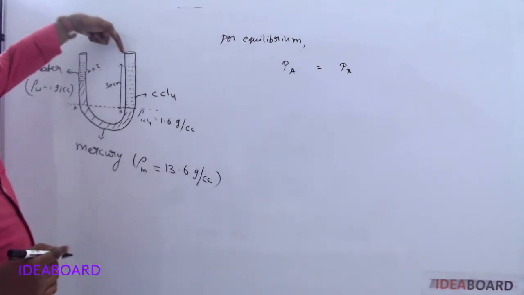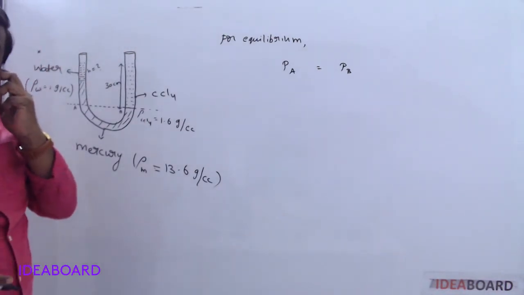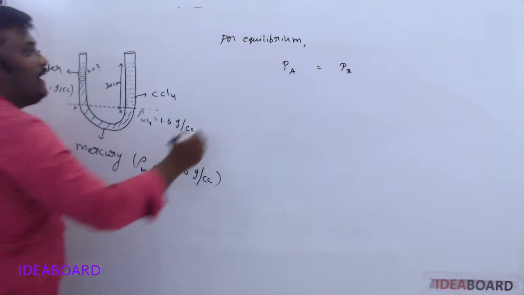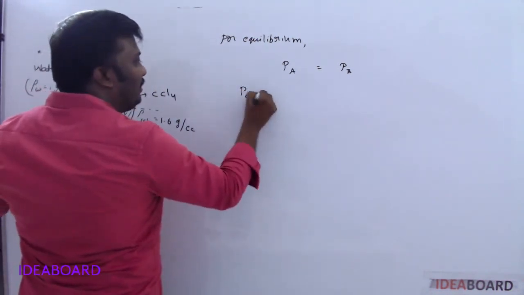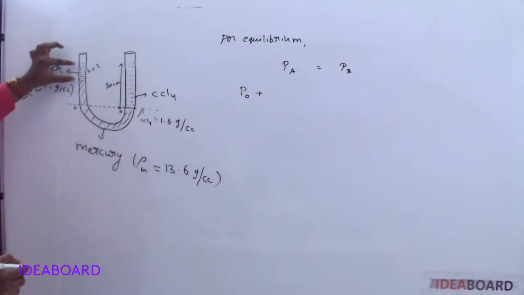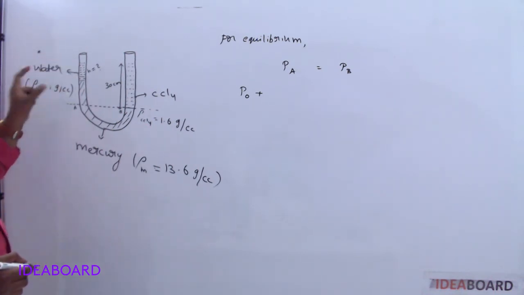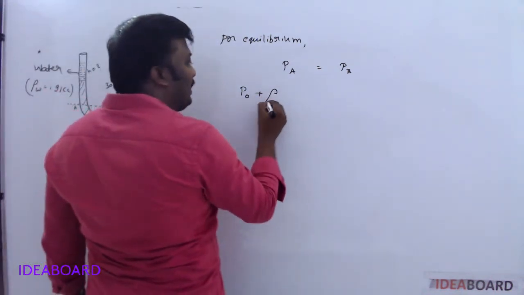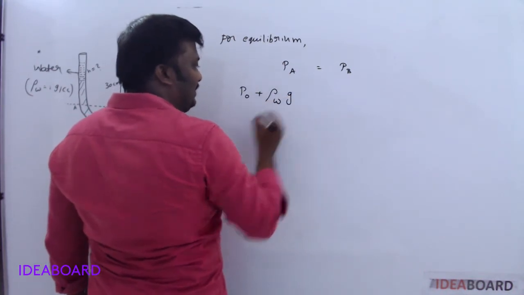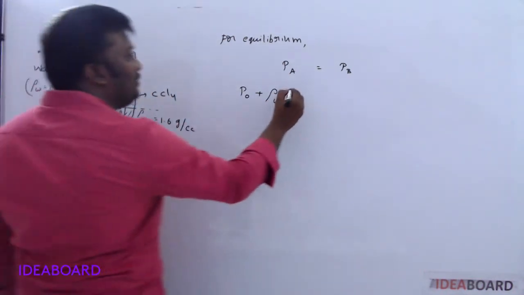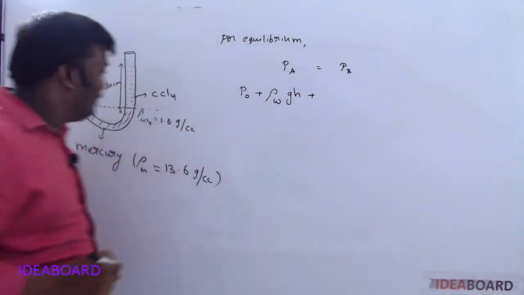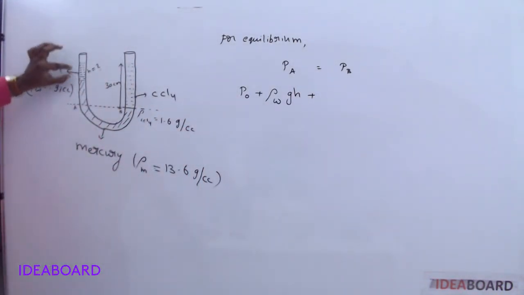Both sides are open, and open means atmospheric pressure is acting. So P naught plus, we have a certain height up to here, filled with water, so density of water, g, H, plus, yes, I do not require the pressure at this point.